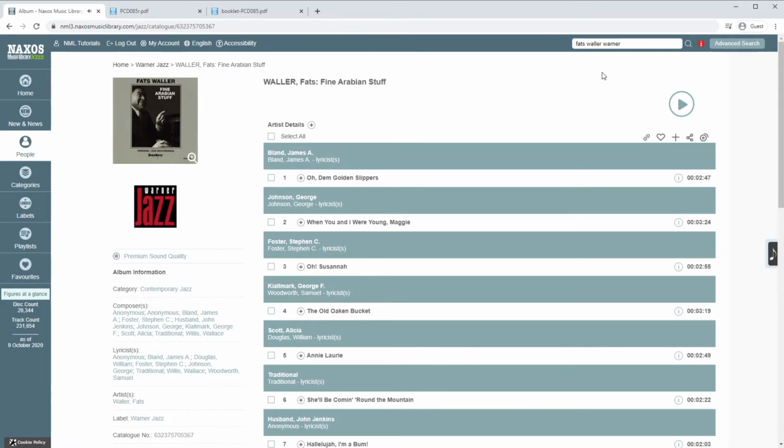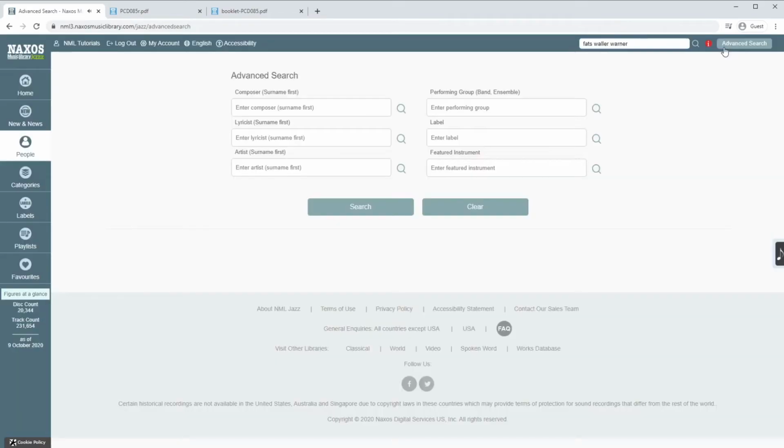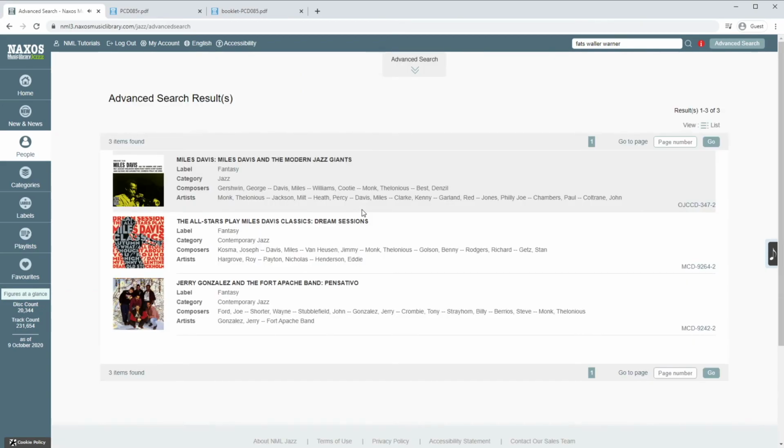For a more detailed search, let's have a look at the powerful advanced search. This page shows a number of search fields that we can use, and this is where it can get really interesting. Let's search for works that match these criteria. The composer is Thelonious Monk. The label is Fantasy. And the featured instrument is trumpet. If you change your mind and want to reset the search, just click the Clear button here. We're going to continue now and search to see what we can find.